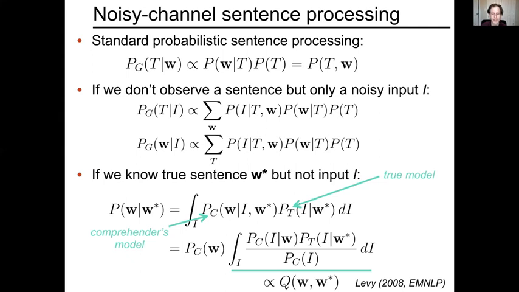What this means in practice is that Q is going to be a scoring function that favors sentences that are similar to the true sentence. So it's going to be a pressure that, on average, leads comprehenders to correctly identify the sentence W star. On the other hand, there's this other pressure, which is the prior. So the comprehender inferences are going to be a balance. Basically, they're going to tend to infer that the sentence was what it actually was, but they're also going to tend to infer that the sentence was something that was a priori probable.